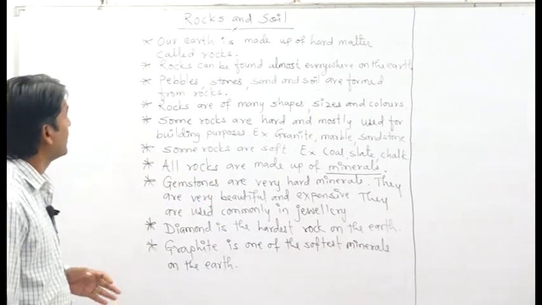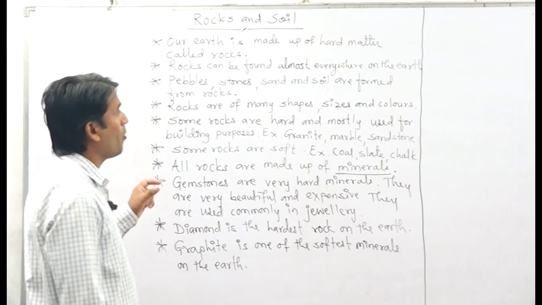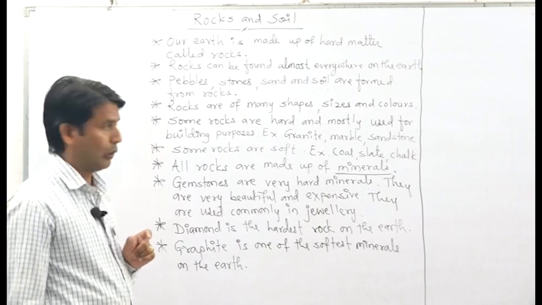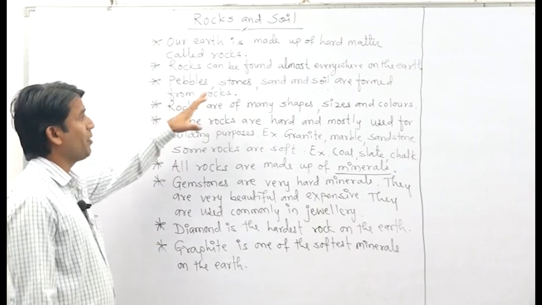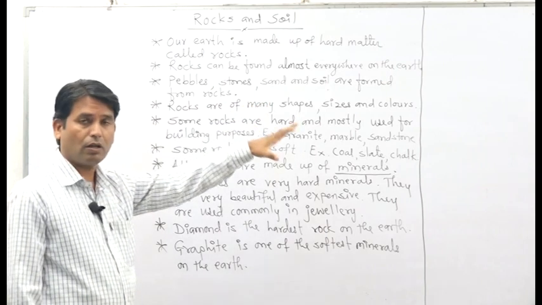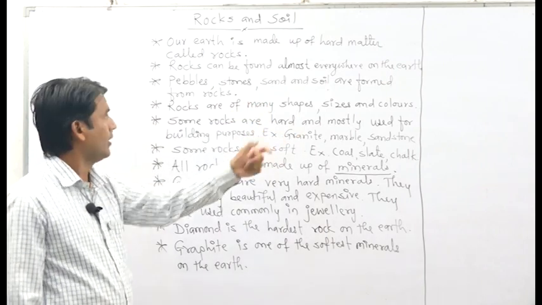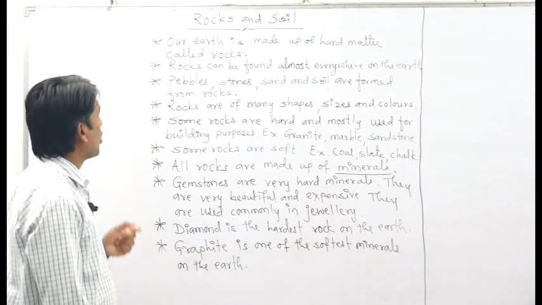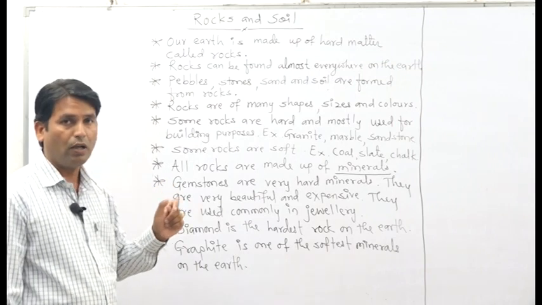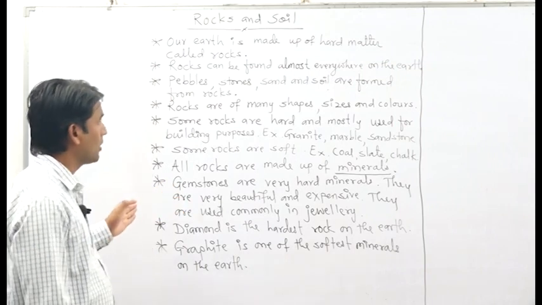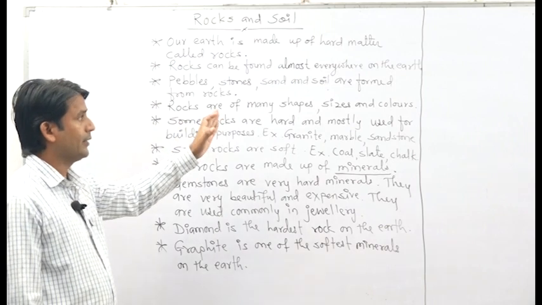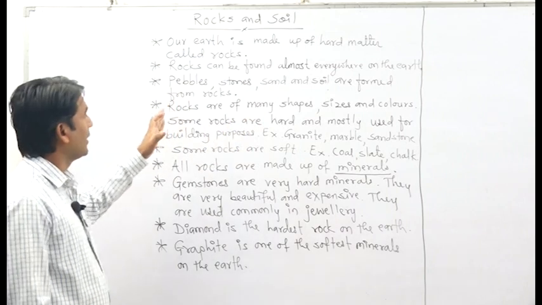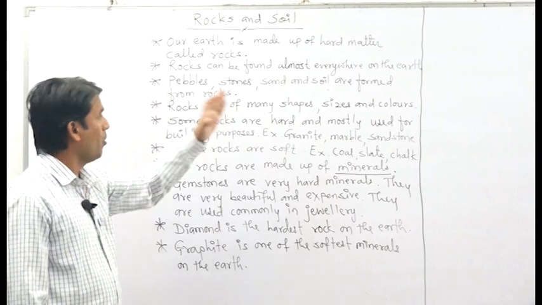Let us see, friends, our earth is made up of hard matter. That hard matter is known as rocks. Rocks can be found almost everywhere on the earth: on the mountain, in the valley, on the plains, on the river bank, below the sea. Pebbles, stones, sand and soil are formed from rocks.